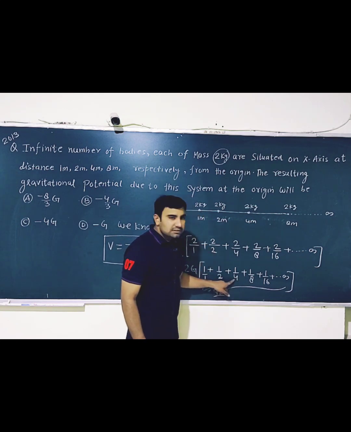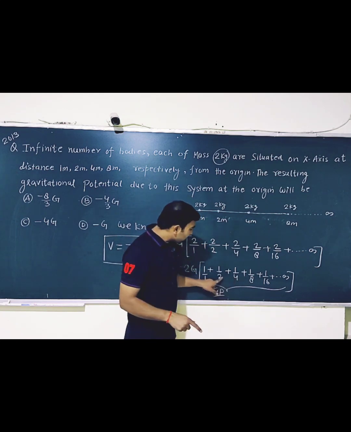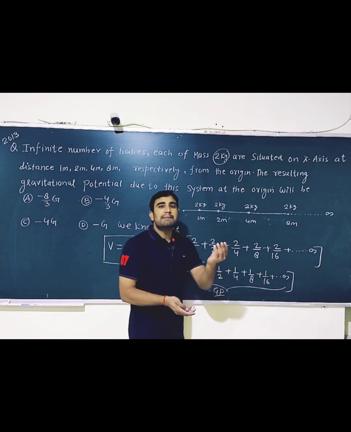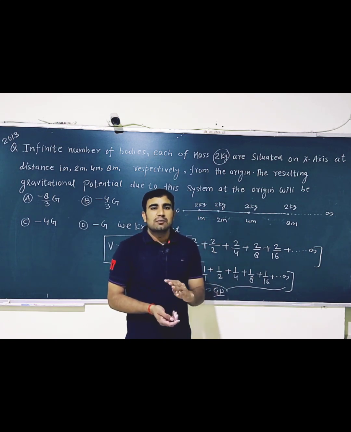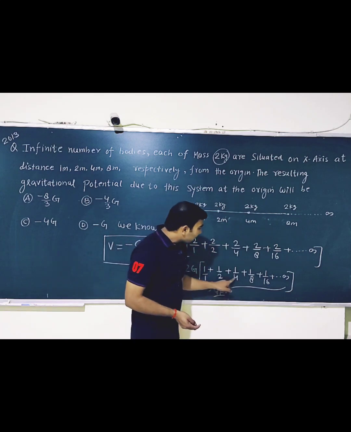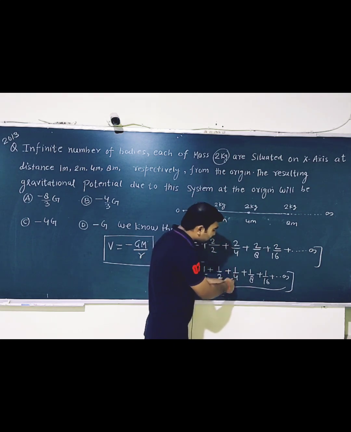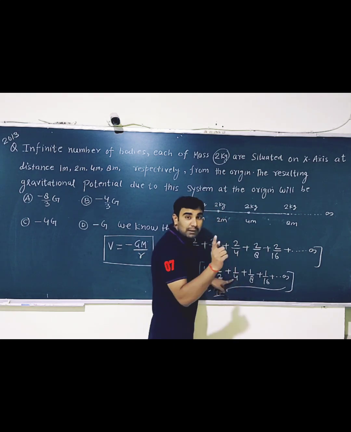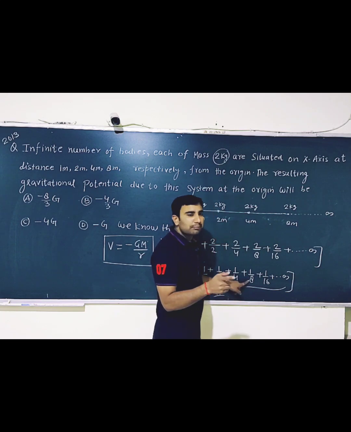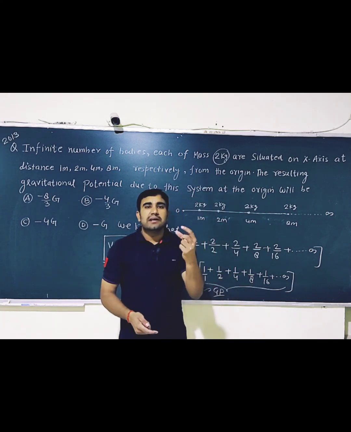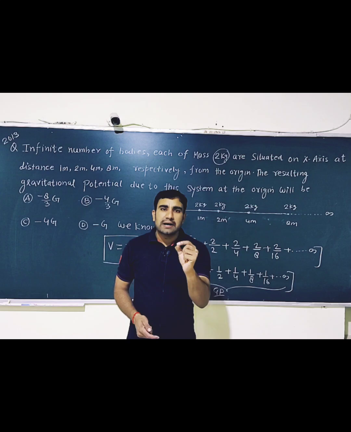Multiplying 1 by 2 gives 1 by 4, and multiplying 1 by 4 with 1 by 2 gives 1 by 8. This is the case of an infinite GP.